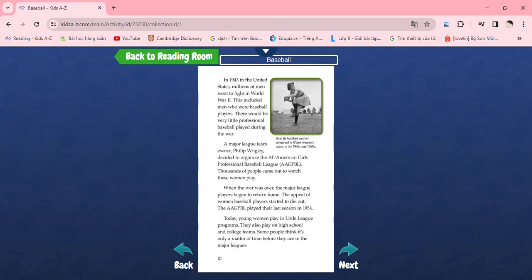The AAGPBL played their last season in 1954. Today, young women play in Little League programs. They also play on high school and college teams. Some people think it's only a matter of time before they are in the major leagues.